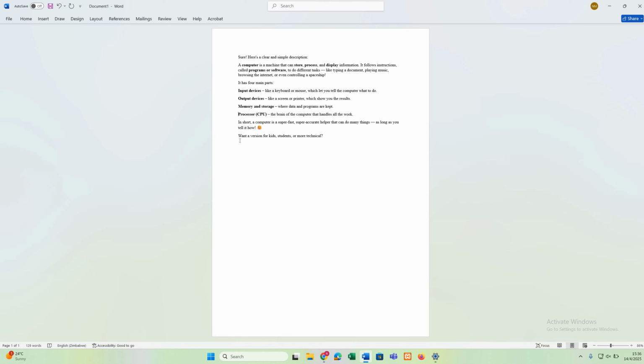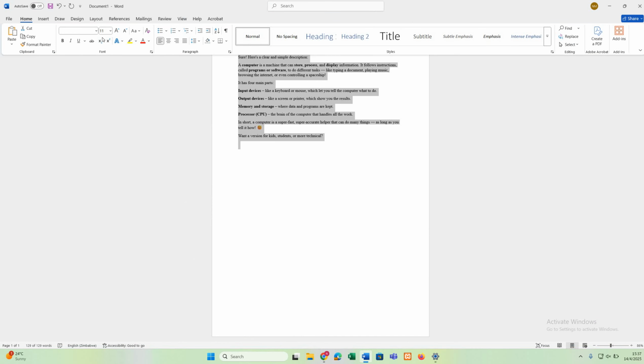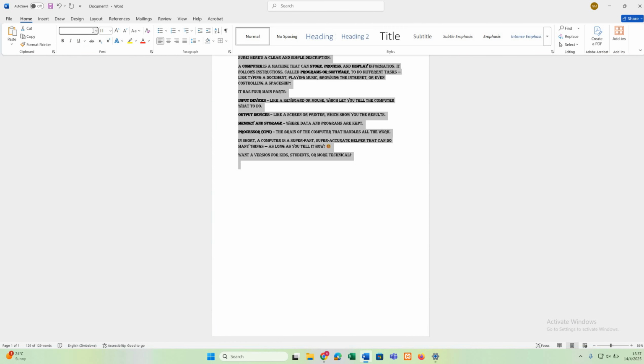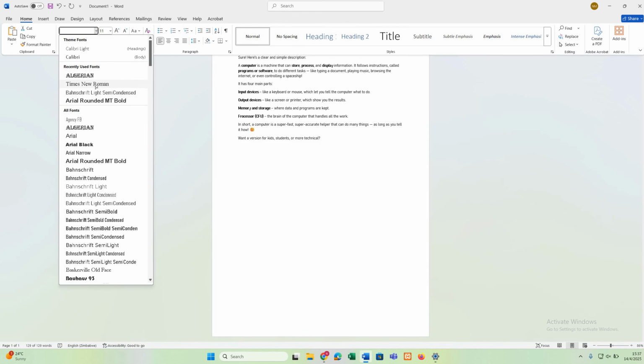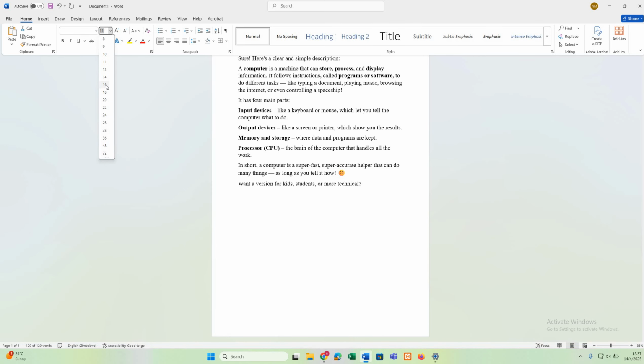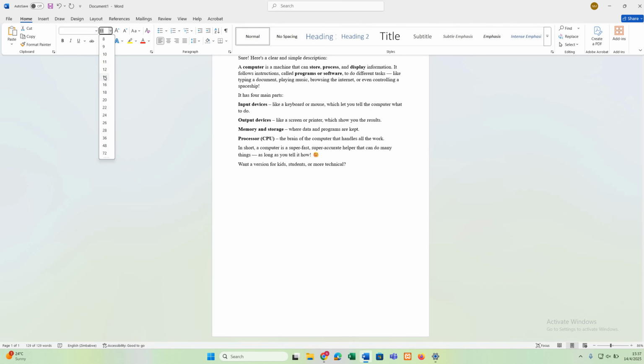So for font type, you highlight your text first, you click Ctrl A, and then you go and click on Home. So here is where you find the font type. So you can choose any font type that you want. So in this case, I'm just going to choose Times New Roman. And then you can also choose the font size. You choose the font size whilst the text is still highlighted. So let me just choose size 14.